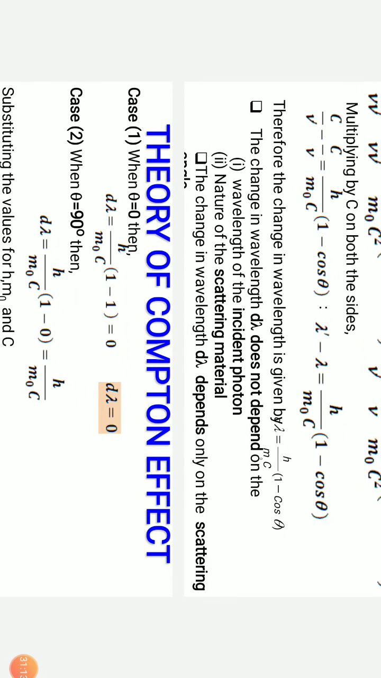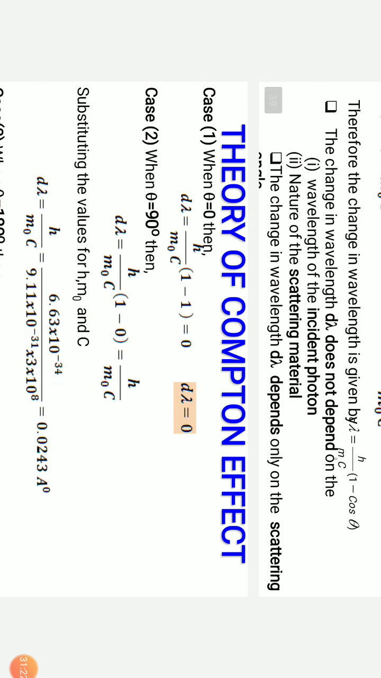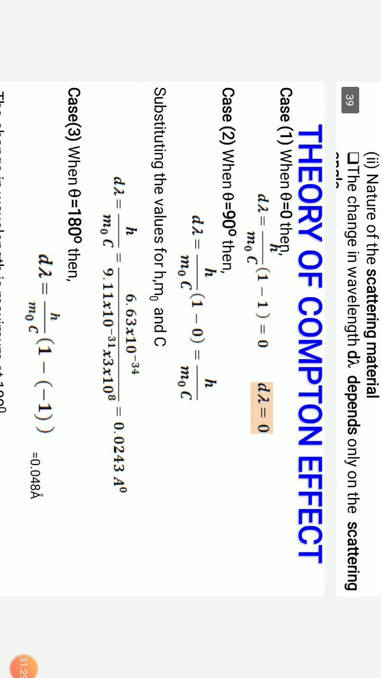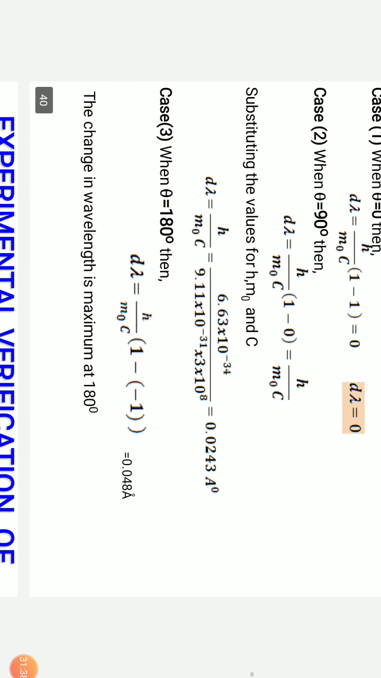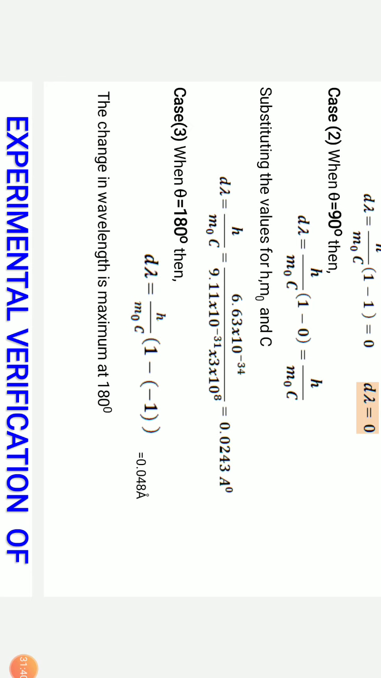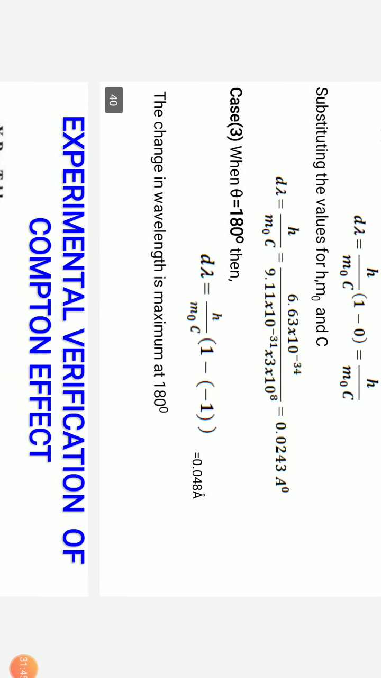This change in wavelength does not depend on the wavelength of the incident photon or the nature of the scattering material. It only depends on the scattering angle. So when theta equals 0, d lambda equals 0. When theta equals 90, we get the shift as h by m naught c. When you substitute the values of h, m naught and c, d lambda is 0.0243 Angstroms. When theta equals 180, d lambda equals 0.048 Angstroms. The change in wavelength is maximum at 180 degrees.